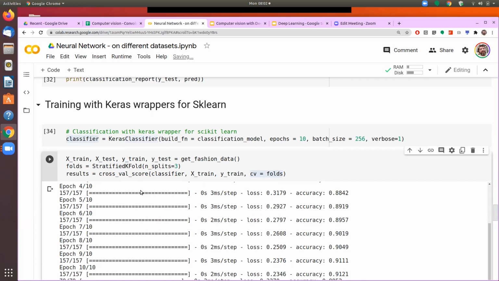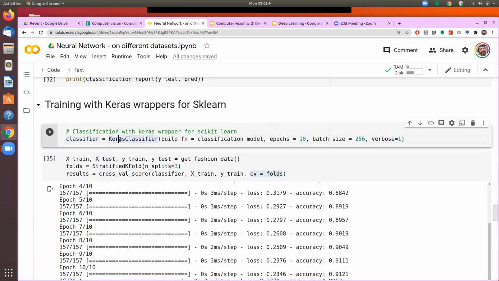But having defined my neural network in Keras, can we use the cross val score functionality of sklearn? For doing that, we'll create a wrapper from the Keras library, and it's not very difficult. We call the classifier, KerasClassifier, from the wrapper library. Then we provide the function name and the other parameters with which we want to run the classifier model.